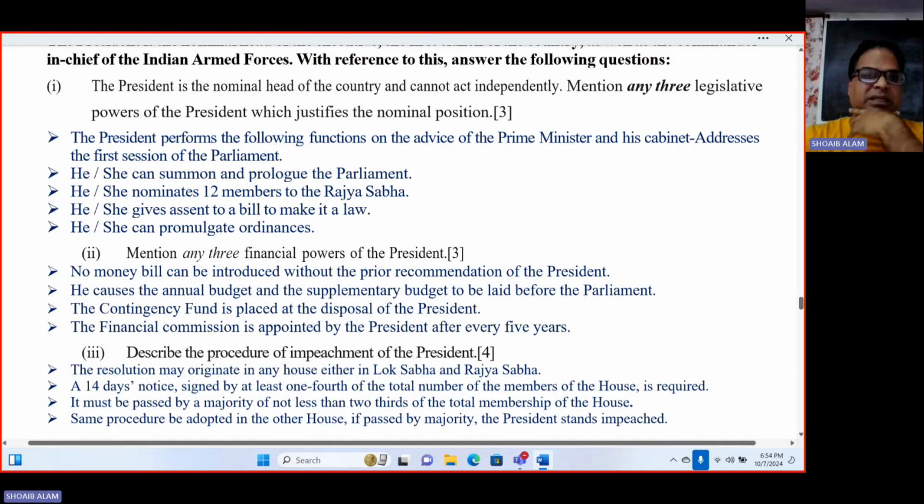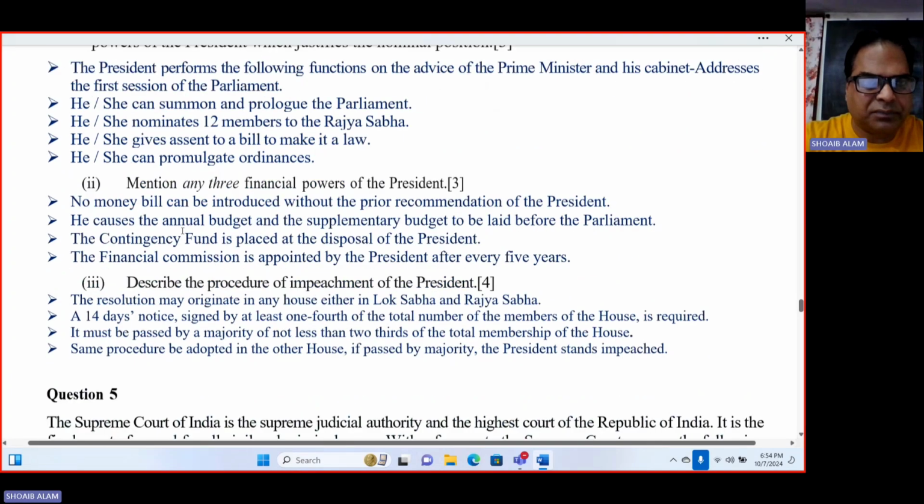Yes, that means he nominates 12 members. He gives assent to a bill to make it a law. He can promulgate an ordinance. So all these are the nominal powers of the president of India. Apart from discretionary power, the rest of the powers belong to the prime minister and the council of ministers, exercised only when advised to the president of India by the prime minister and the council of ministers.